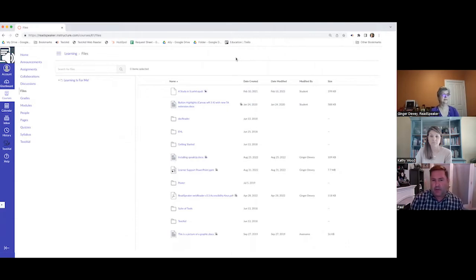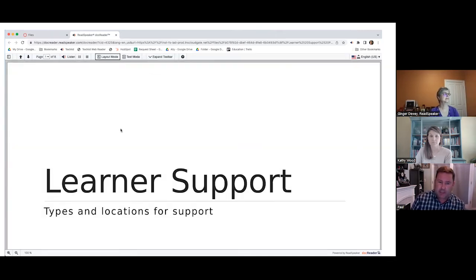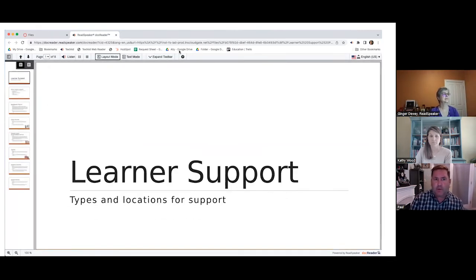For an instructor or a student to utilize this feature, they would click on the icon, and it's going to open up in another tab. As that document is being fetched, technically, it is going to align with the cookies that you have in place.